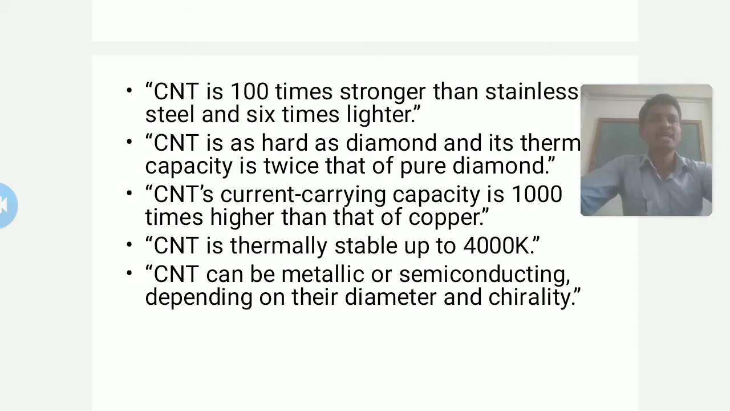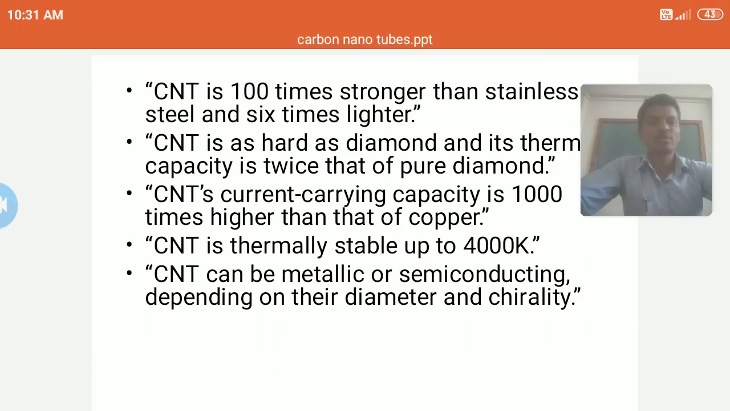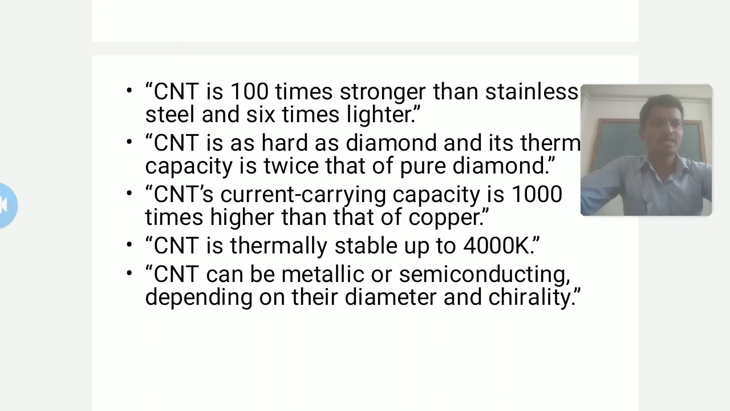It is a good conductor of heat and electricity. The current carrying capacity of CNTs is 1000 times higher than that of copper. We know that aluminum and copper are the two elements we can use for the conduction of electricity, and copper is the best electrical conductor. But carbon nanotubes are far superior to copper because they have 1000 times higher current carrying capacity.